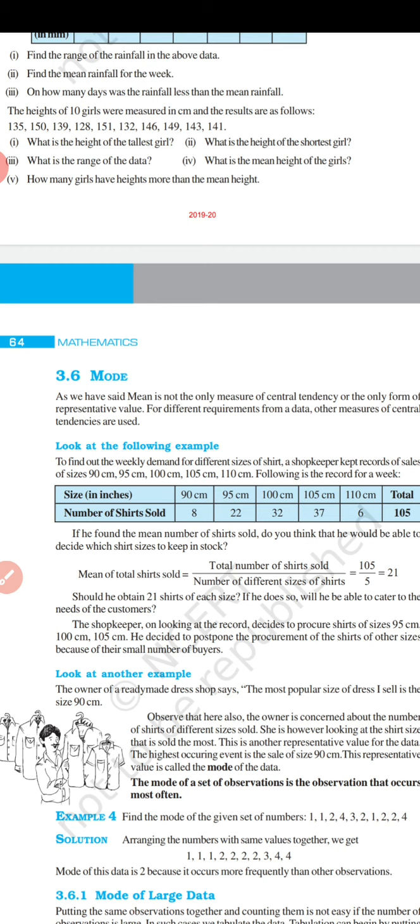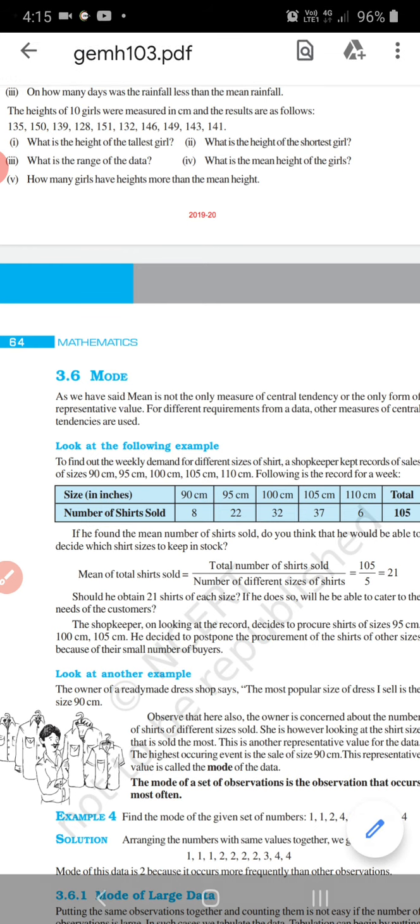What is mean, what is mode and what is median? First of all, all three are central tendency. It means if you want to find central tendency of the data, we use mean, median and mode. Understand? When mode is used, when mean is used and when median is used is a different thing. I will tell you.